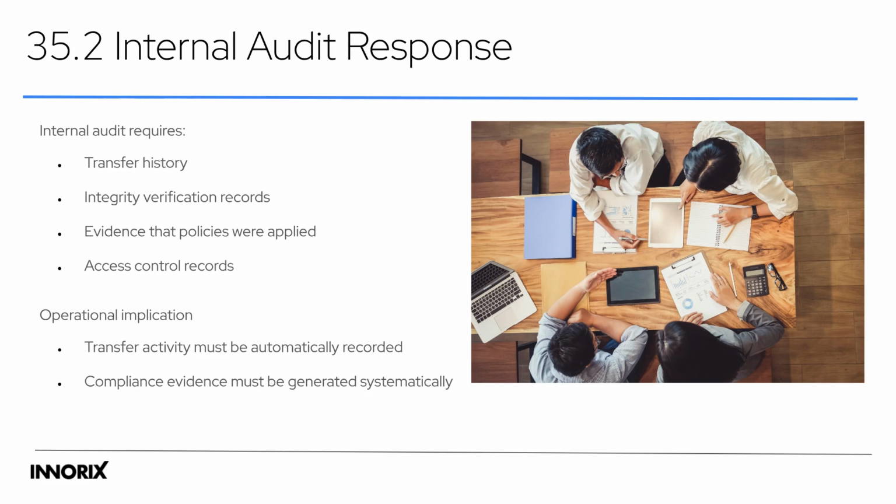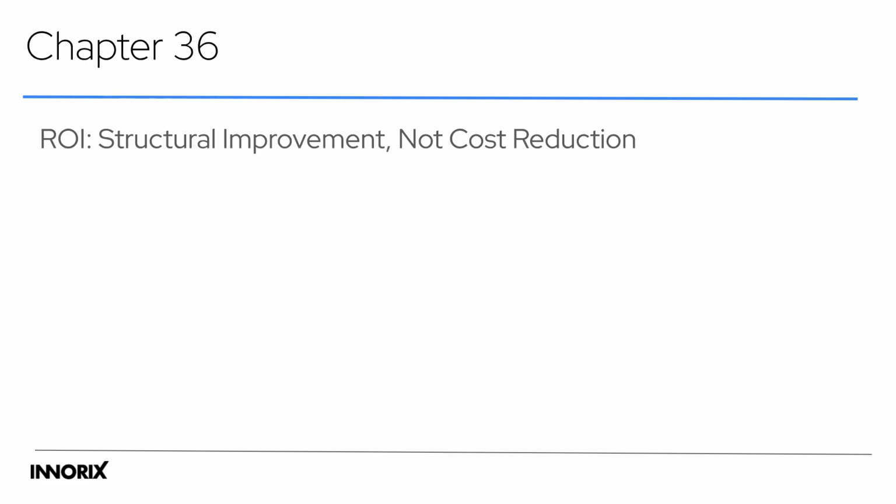Internal audits require transfer history, integrity records, and evidence of applied policies. Transfer activity must be automatically recorded, generating systematic compliance evidence. Transfer architecture must support compliance standards like GDPR, HIPAA, and ISO 27001. Features like automatic deletion, zero-copy architecture, and comprehensive logging help meet these demands.